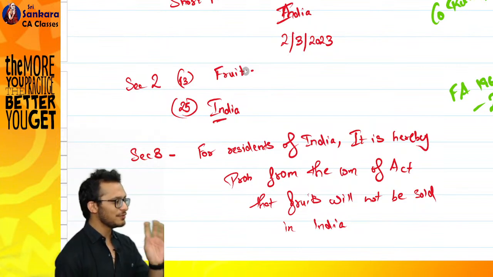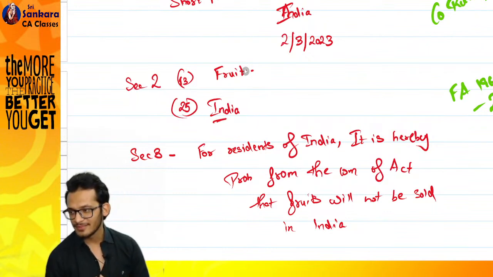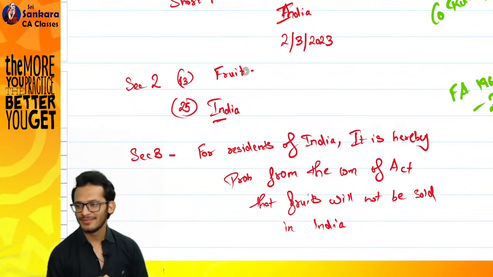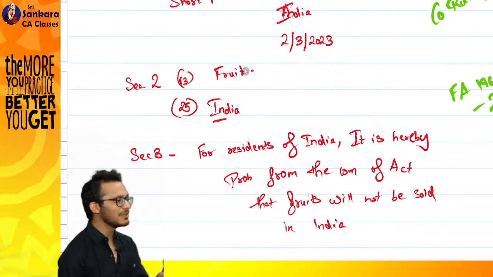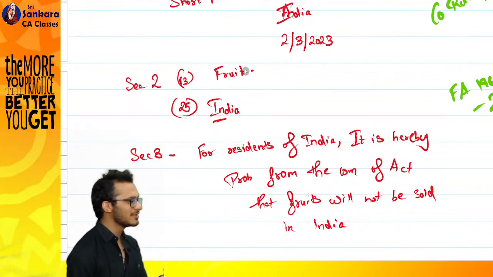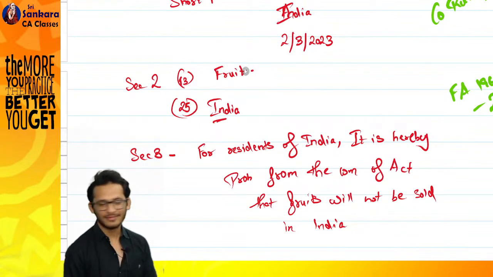What is the normal definition of a fruit? How do you understand something is a fruit? Normally, what do they say a fruit is?